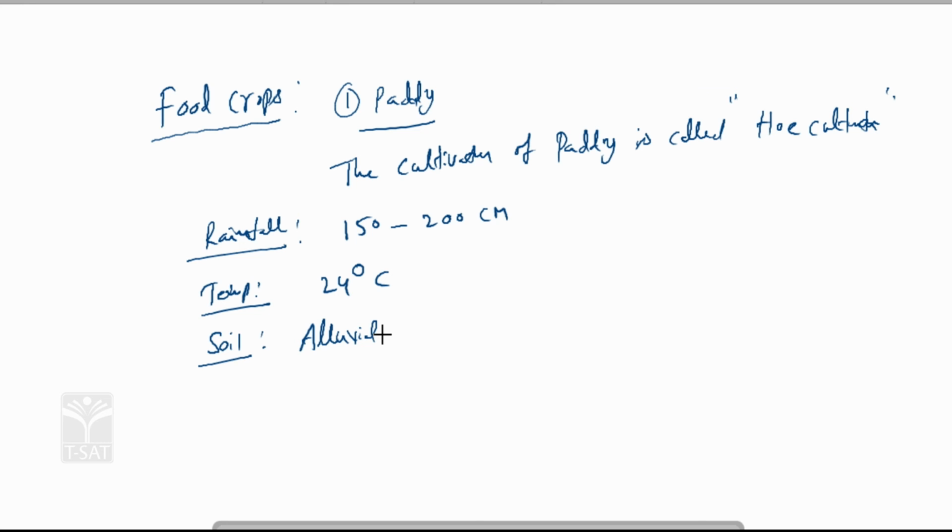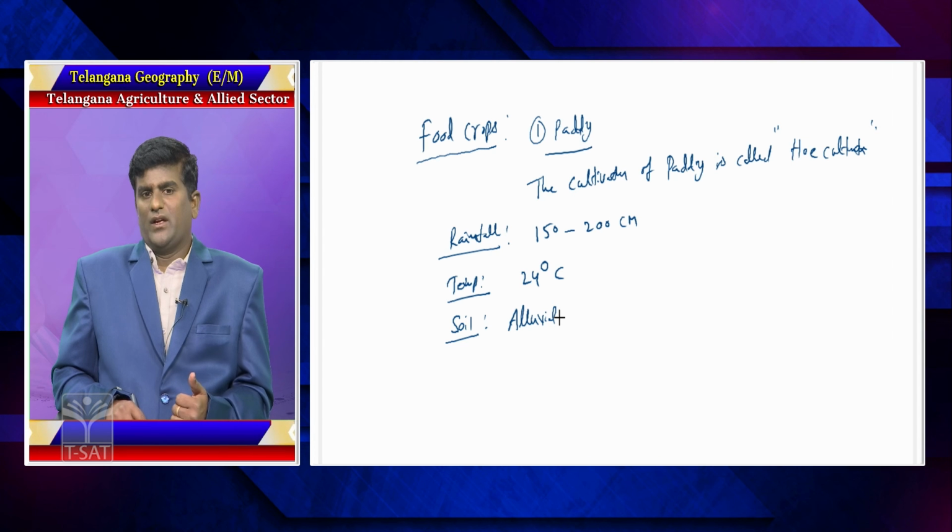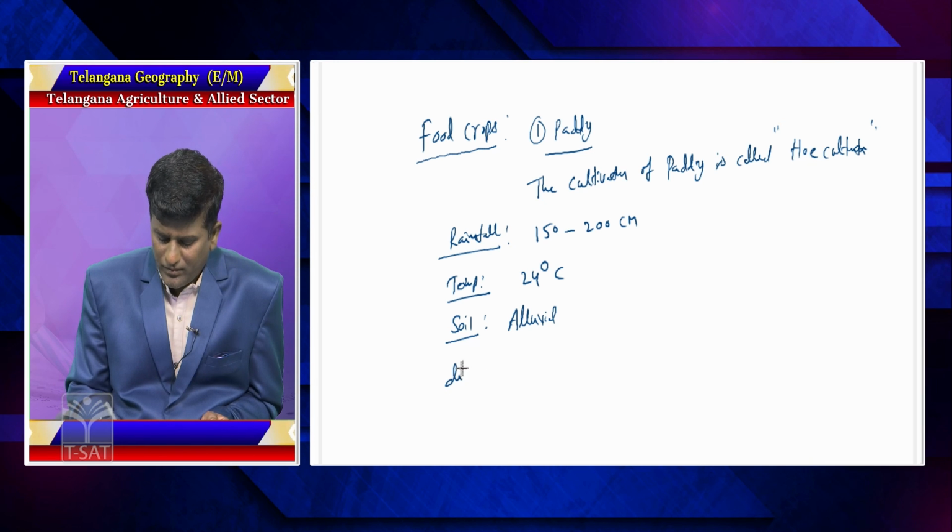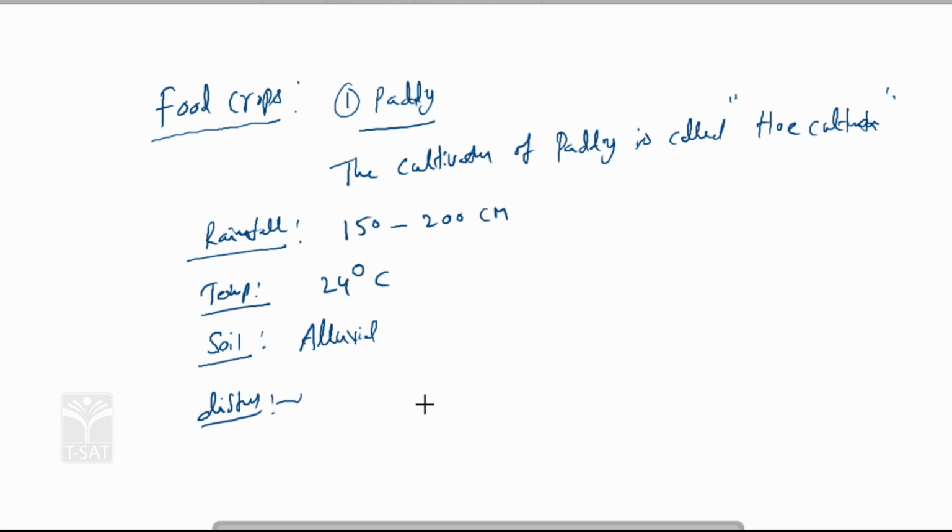Paddy is grown in Telangana state especially in districts like Nizamabad, Nalgonda, Suryapet, Warangal, etc. Countrywide, the top paddy producing state is West Bengal.